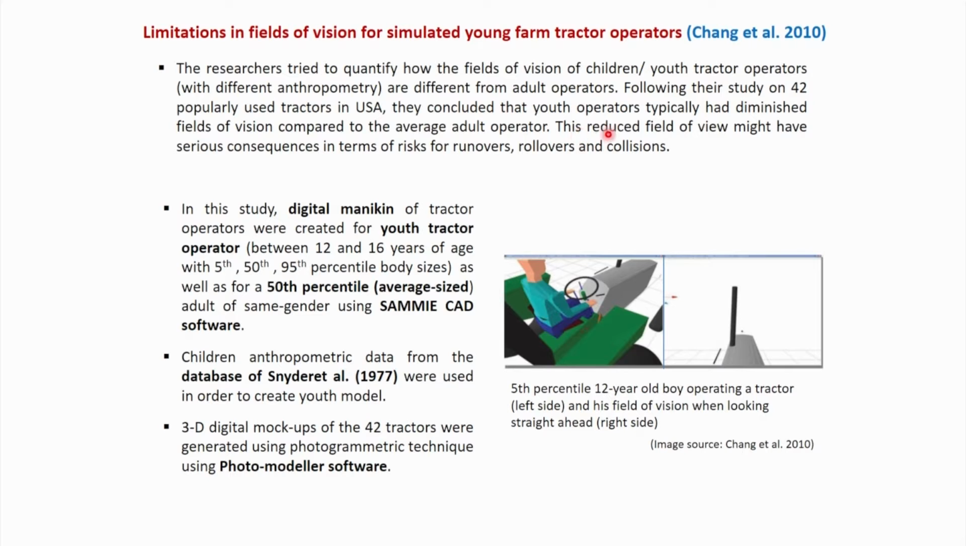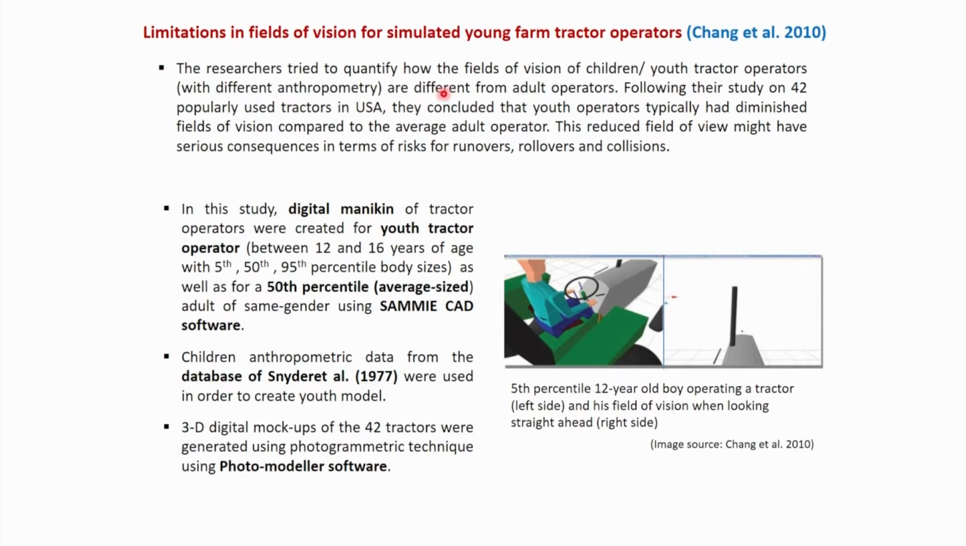This reduced field of view might have serious consequences in terms of risk for runovers, rollovers or collisions, because those farm tractors are actually designed for the adult population. But in USA, particularly, it was seen that youth or children are operating those farm tractors. So while they are operating, what type of problem they face in terms of visual view field or visual obscuration, that was addressed in this particular research paper.